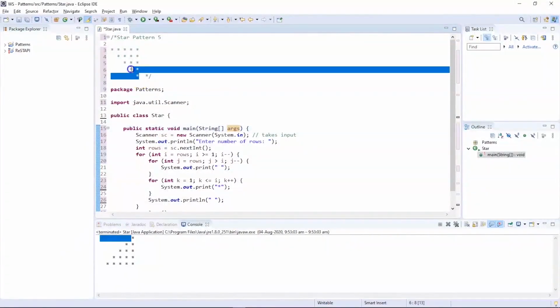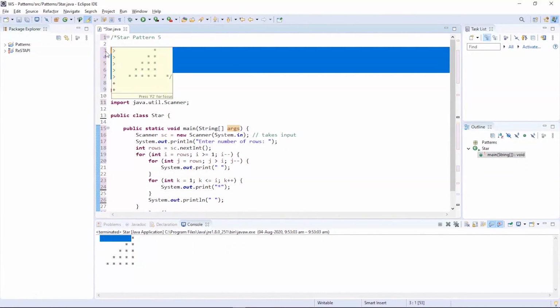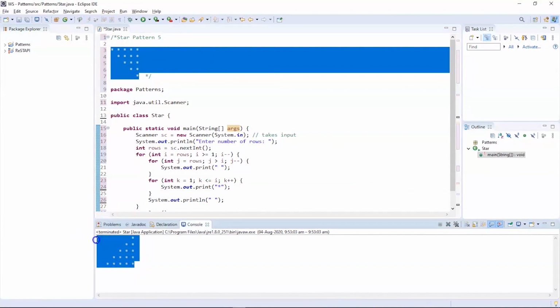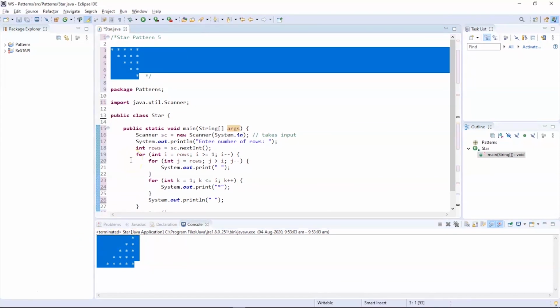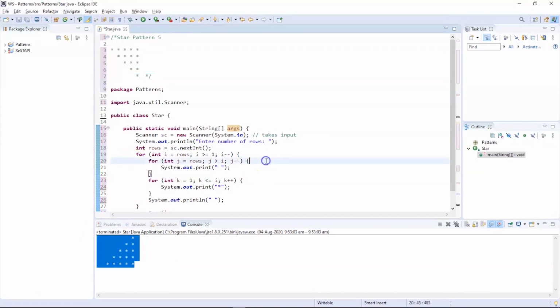We are back in the practical mode, so you can see that the desired star pattern is this, and it is completely similar to our previous pattern. The only difference is we tried to print spaces first in the earlier pattern, and here we are trying to print the stars first. That's the only difference. And we have the same for loops. The first for loop is for rows and it will print spaces, and the second for loop is for stars, which will print the stars.